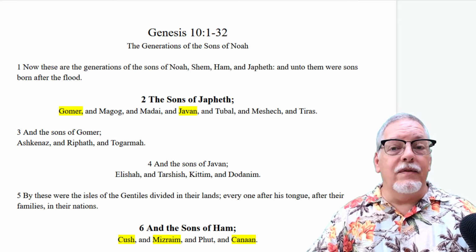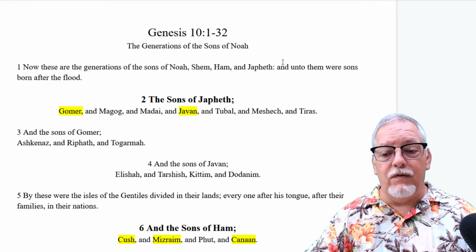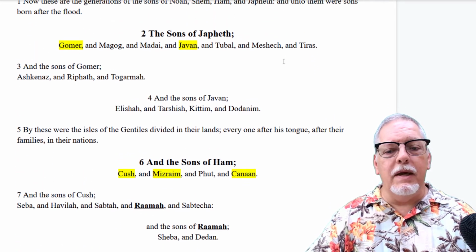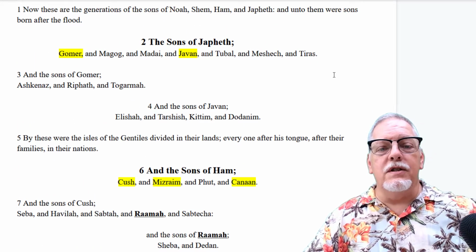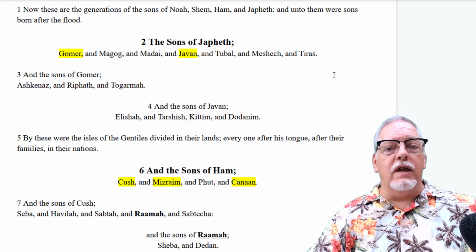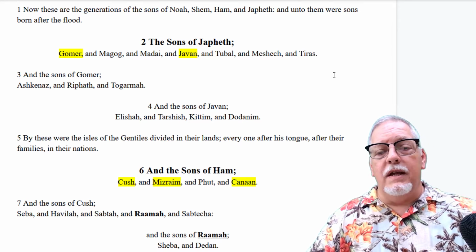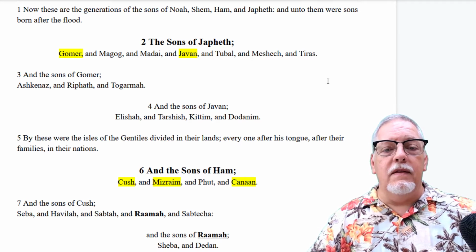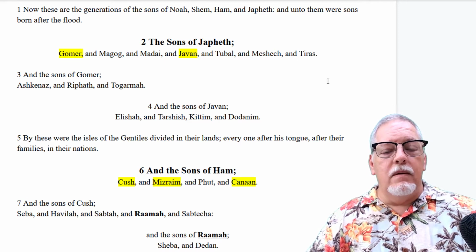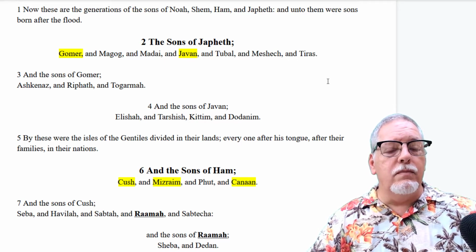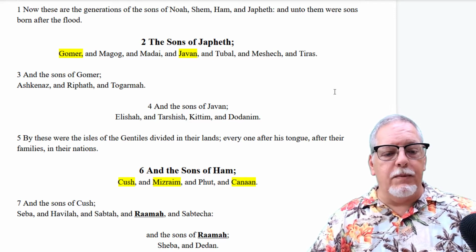There's not a lot of material here on Japheth. You'll see he begins there in verse 2, the sons of Japheth, and you'll notice that I've already got a lot of these titles and divisions marked in the outline. Gomer and Javan are the only two boys of Japheth that we're going to talk about here in this chapter.